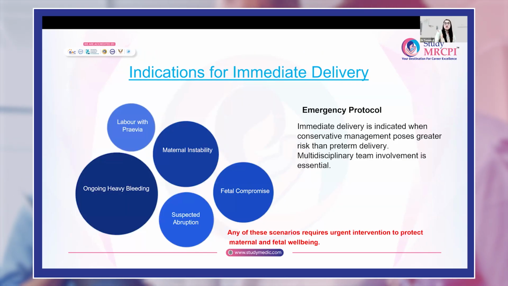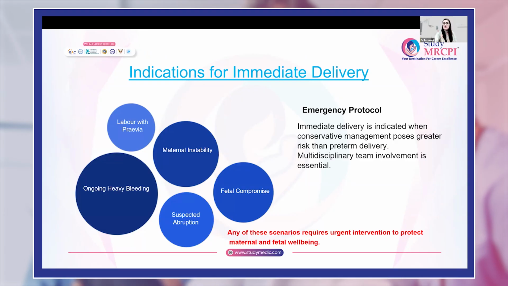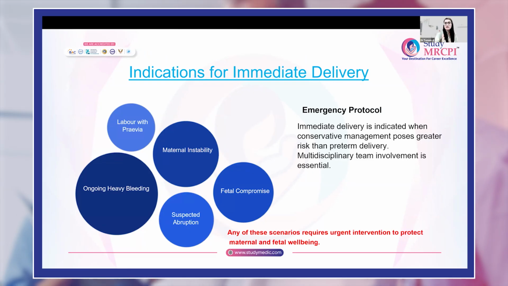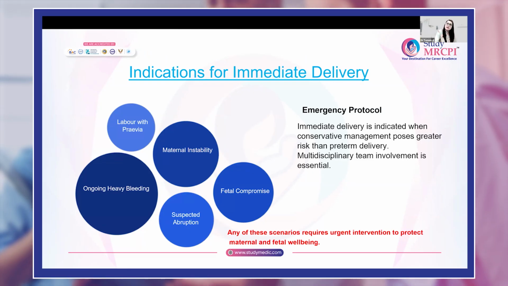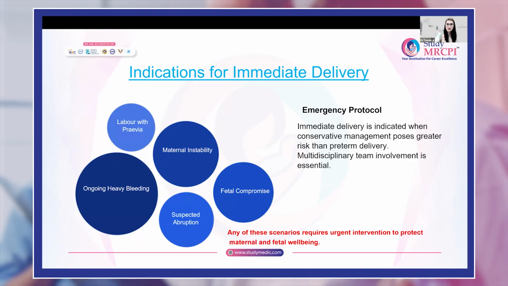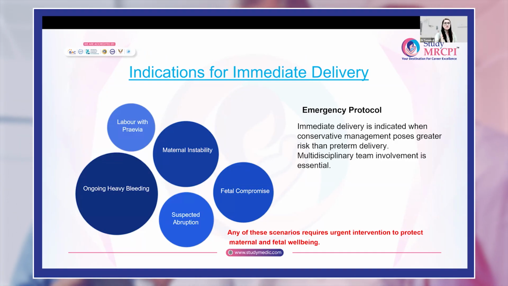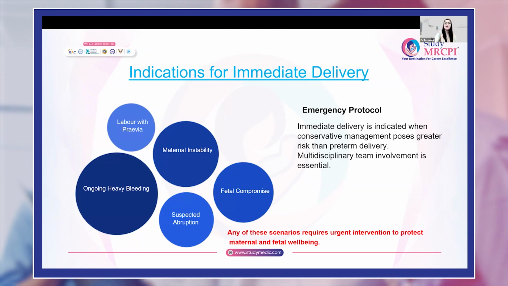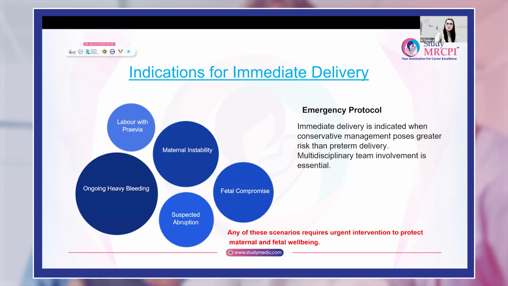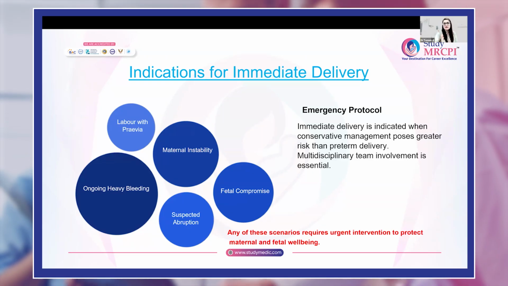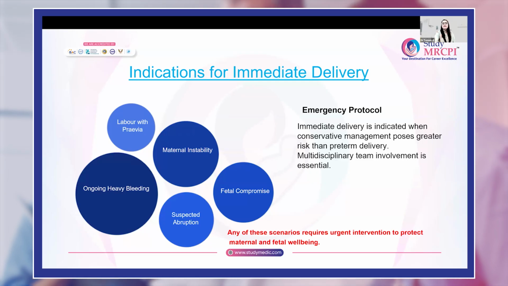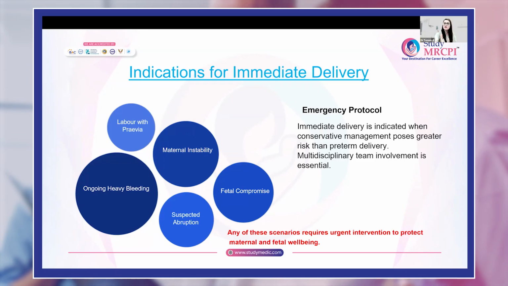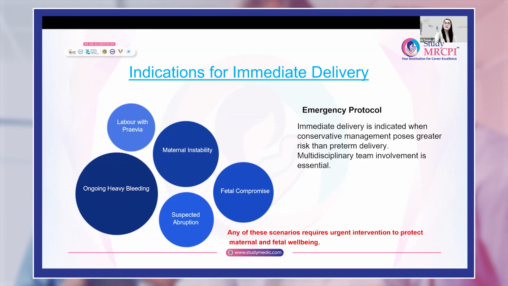The indication of immediate delivery is basically an emergency protocol: immediate delivery is indicated when conservative management poses greater risk than preterm delivery. Multidisciplinary team involvement is essential. So what are the situations where we have to go for immediate delivery? That can be labor with placenta previa, an unstable hemodynamic status of the mother, ongoing heavy bleeding, suspected abruption, or fetal distress or fetal compromise. Any of these scenarios requires urgent intervention to protect maternal and fetal well-being.